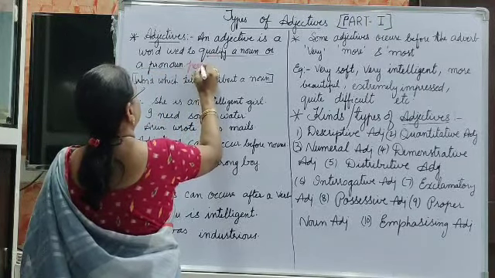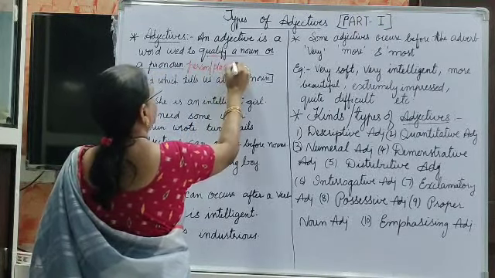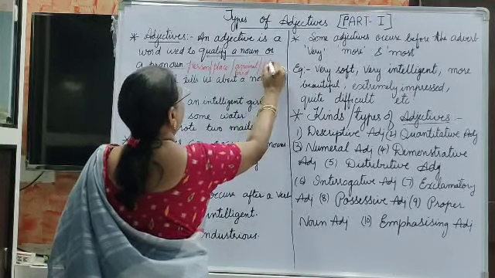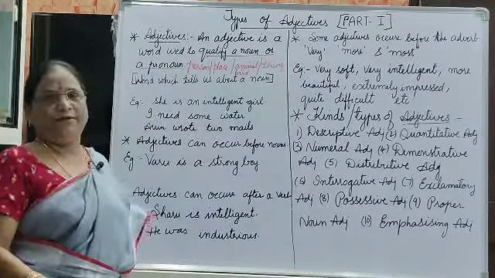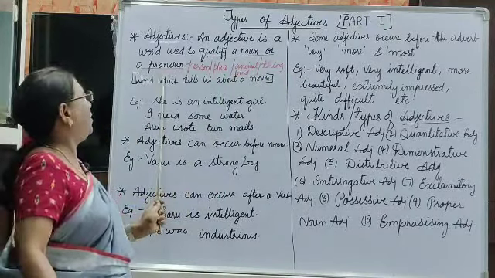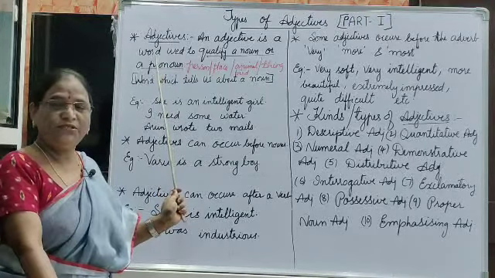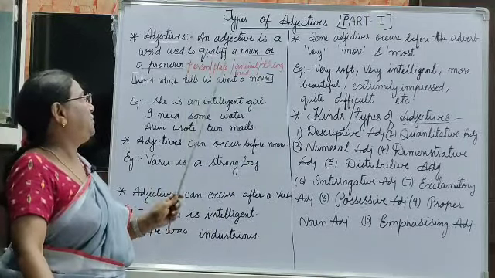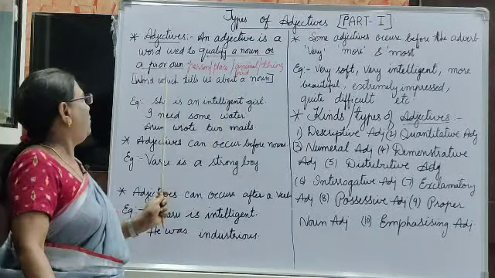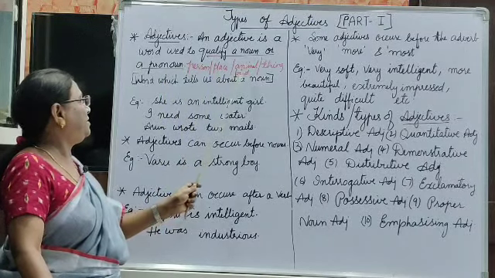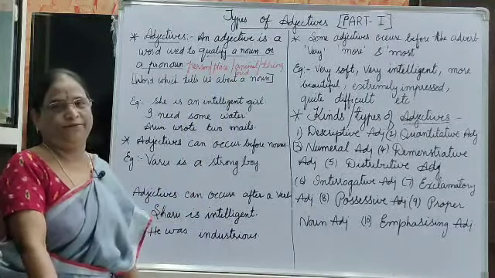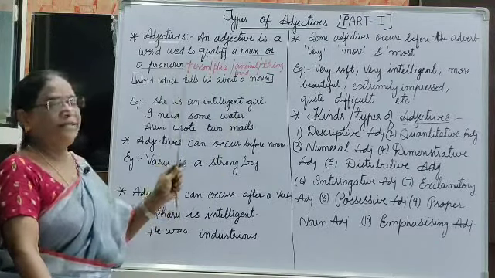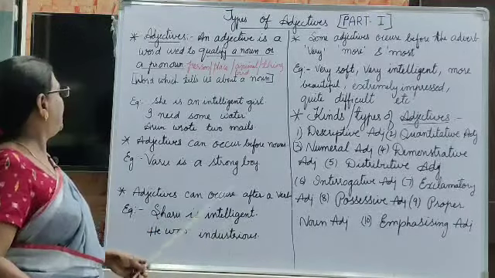Noun means whether it may be a person, place, animal, bird, or a thing. Noun or pronoun means the word which is used to describe a noun or a pronoun, that is known as an adjective. In the place of a noun or pronoun, it may be a person, place, animal, bird or thing. Whatever describes these things is known as an adjective. And now let us come to the example.